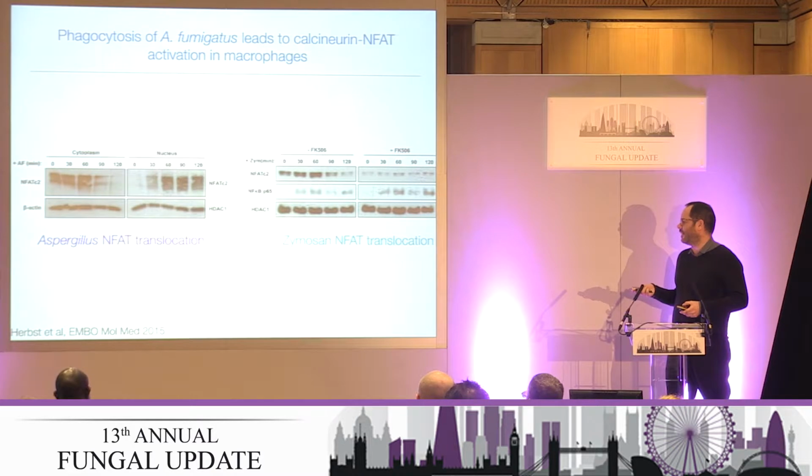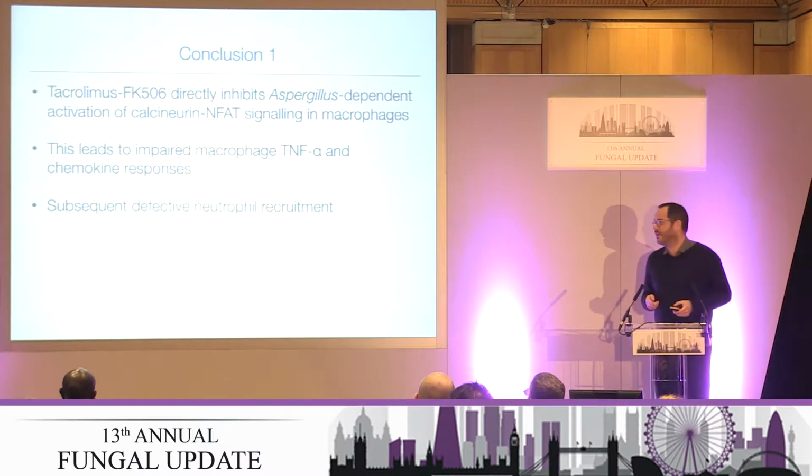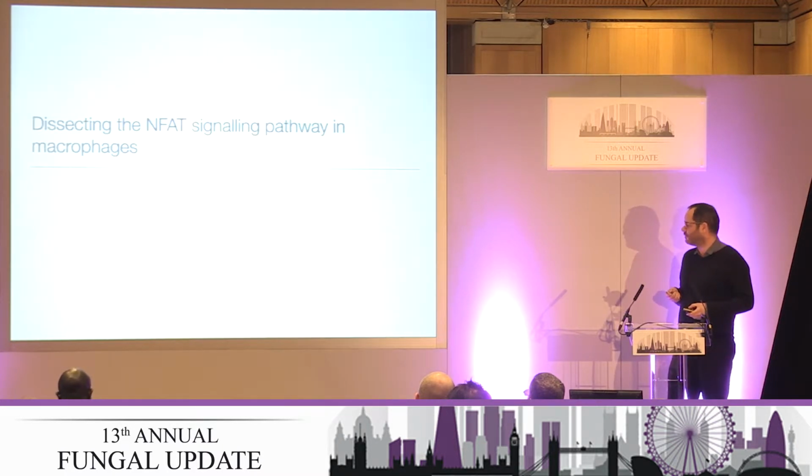So you get blockade of the translocation of this NFAT transcription factor into the nucleus, and this can be blocked with FK506, the calcineurin inhibitor. So we concluded that tacrolimus FK506 inhibits this aspergillus-dependent activation of the calcineurin NFAT pathway in macrophages, leading to impaired TNF macrophage responses and subsequent defective neutrophil recruitment.